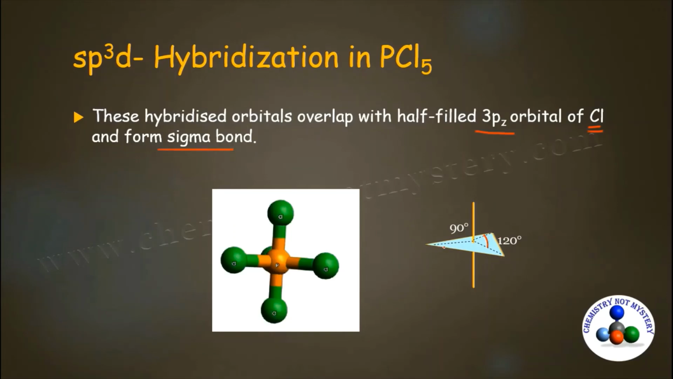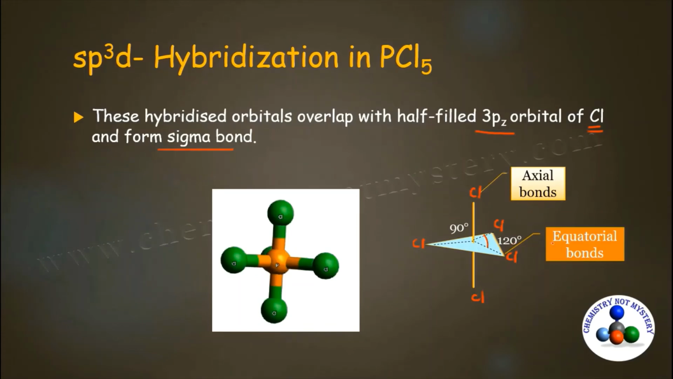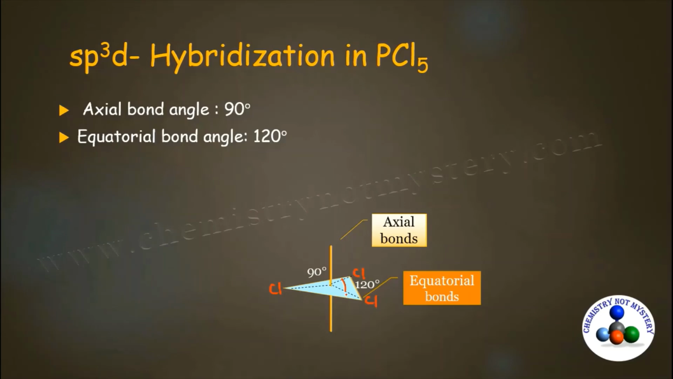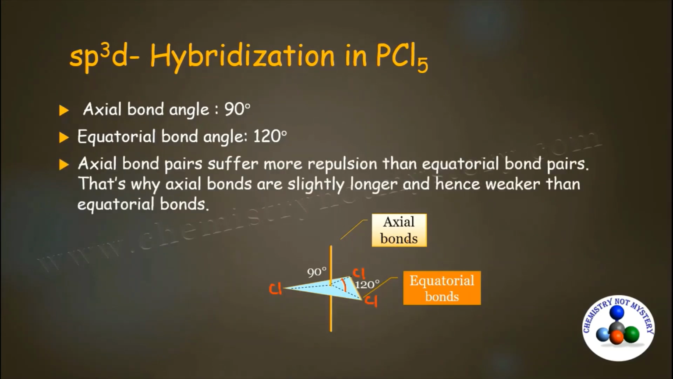Here you can see 3 chlorines are present at the corners of the triangle. These bonds are known as equatorial bonds, and the chlorines present here are known as axial bonds. The bond angle between the equatorial bonds is 120 degree while the axial bond angle is 90 degree. Because here axial bonds face more repulsion from the 3 chlorines present at the equatorial position, the axial bonds are slightly longer than the equatorial, hence they are weaker than the equatorial bonds. That's why the PCl5 molecule is more reactive.